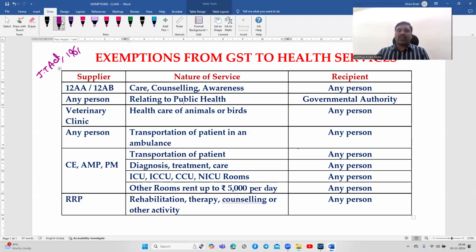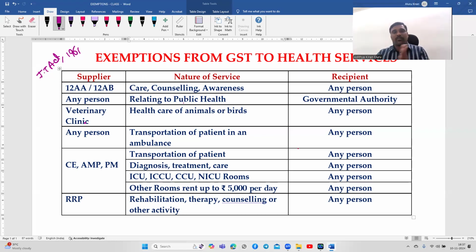So this is healthcare of animals or birds. Veterinary means healthcare of animals or birds. Normally, sometimes they will exclude the horses. So horses is normally people will use for commercial purpose also. Therefore, in many exemption entries, they have removed the horses, but here they have not given exception to the horses. Horses also covered here. Healthcare of animals or birds. Okay, who is providing the service? Veterinary clinic. Any person.